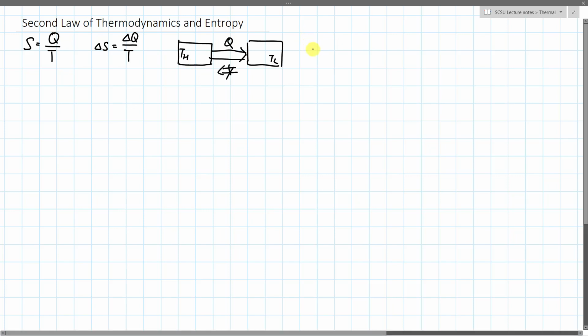With this idea, if you think about the increase of entropy at the high temperature source, whatever that is, when it's transferring heat, it is going to be equal to this. If there's a Q1 quantity of heat transferred, the high temperature source loses that amount, so it's negative, and it's transferring out that amount of heat at the high temperature T high. And the increase of entropy at the low temperature source is that it received this amount as positive, but it received this amount at the low temperature.